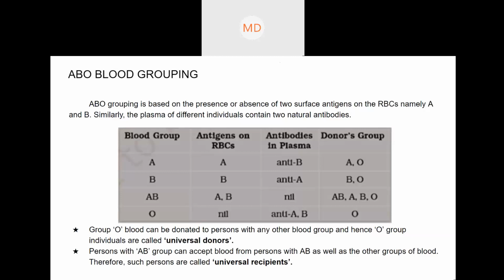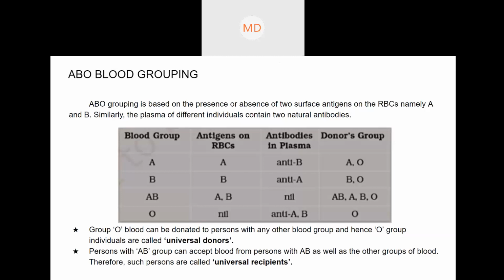What is your blood group, John? Do you know your blood group? I don't know. Okay, let's say your blood group is A. If your blood group is A, then the A antigen will be in your body. There will be red blood cells in your blood, right? The A antigen will be there.